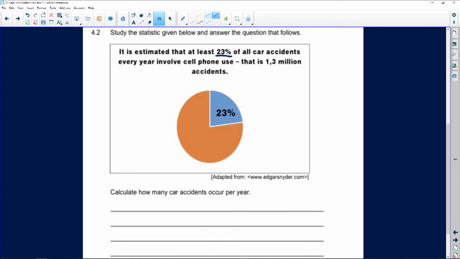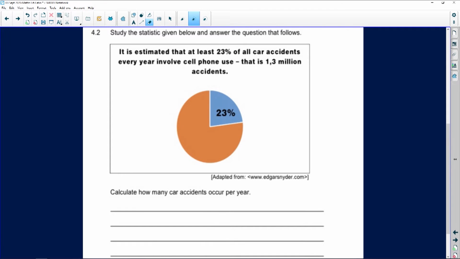So if this is 23 that we have been given over here, it means that this entire thing needs to be 100 whenever it is together.